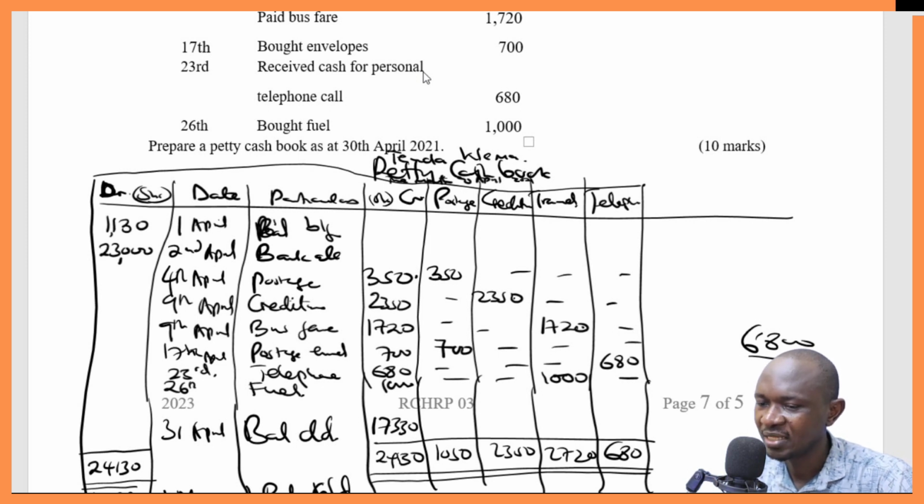So if we had this at the beginning of the month and we spent 6,800, what do we have at the end of the month? 17,330. And that is the same amount that we will start with the following month. Just the same way we started with 1130 on 1st April, that's the same way we'll start with 17,330 on 1st May.